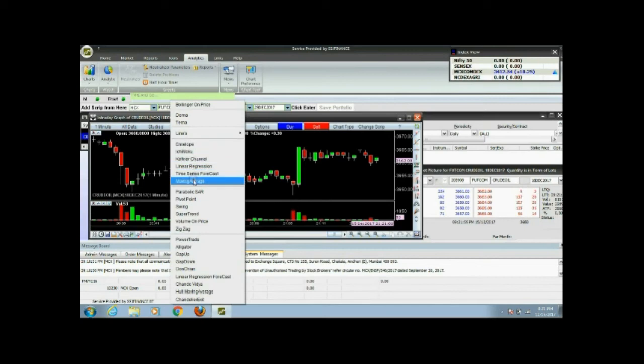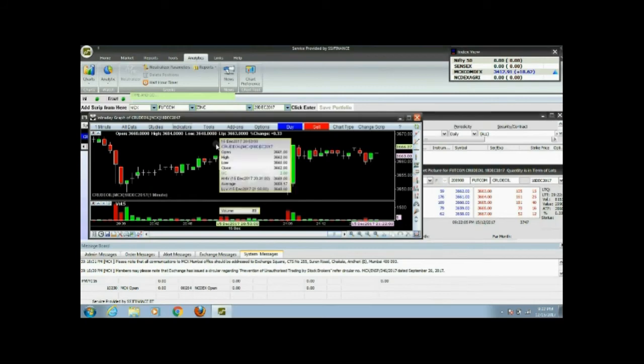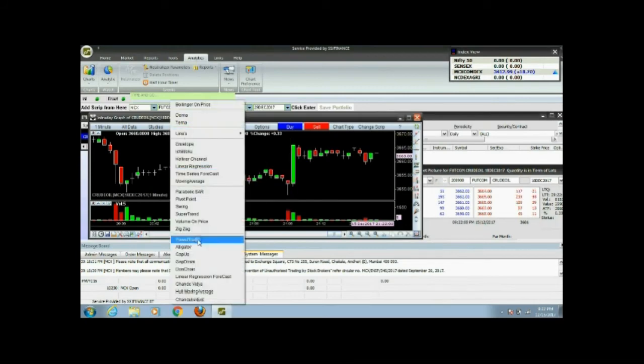Now you can see that these are all the details available, and the indicators. You can click on derivatives, absolute derivatives, standard derivatives.